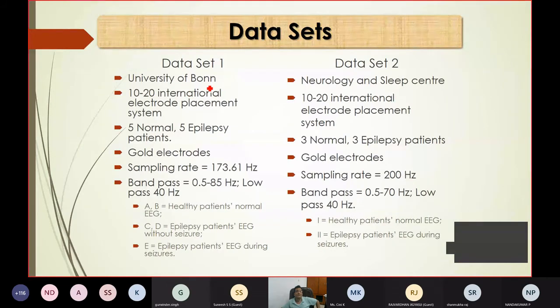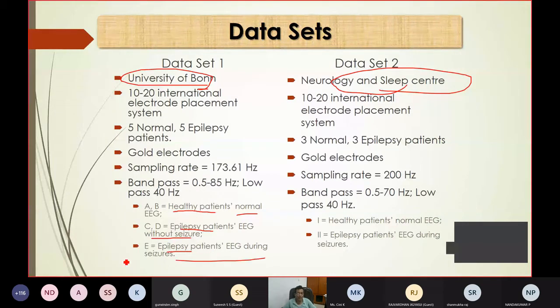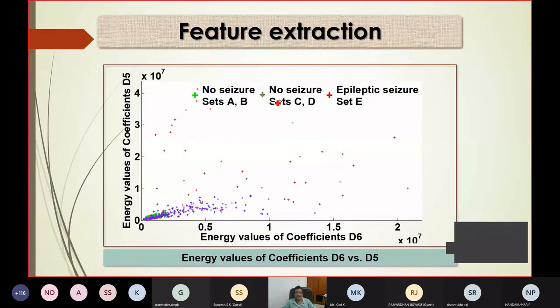There are two data sets taken. One is University of Bonn, another is the neurology data set from the Sleep Center with whom we are coordinating. Forget about this application, epilepsy, non-epilepsy. The very simple thing is I am acquiring the data from various cases. What are the different cases? What are the classes? One is healthy patient, normal EEG; epilepsy patient without seizure; epilepsy patient during seizure; healthy patient EEG during seizure. So these are the different classes, and these classes have to be classified.